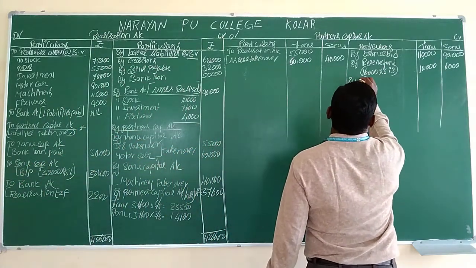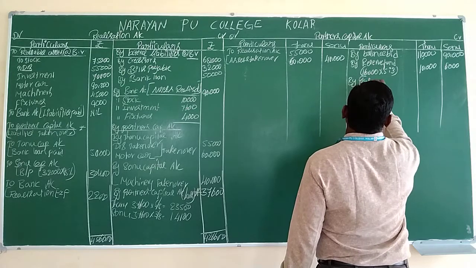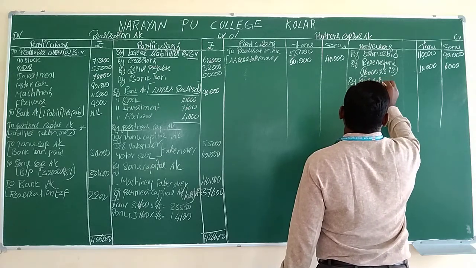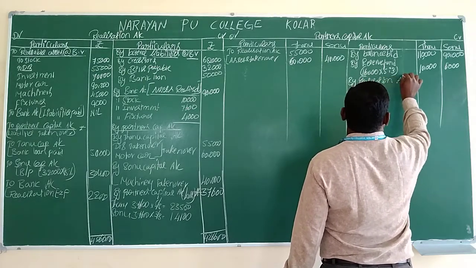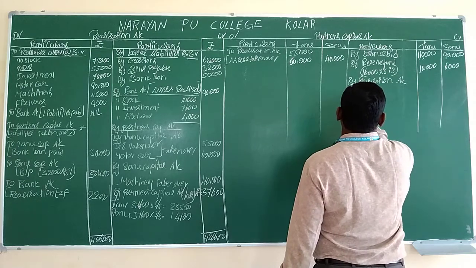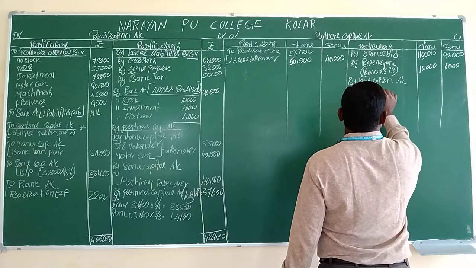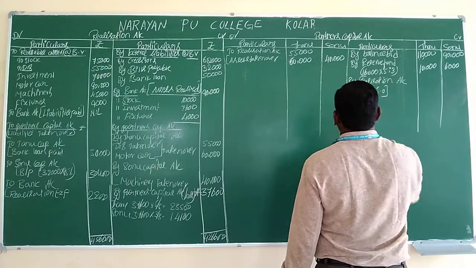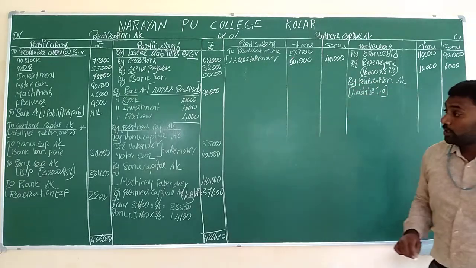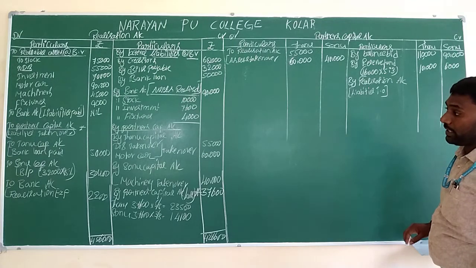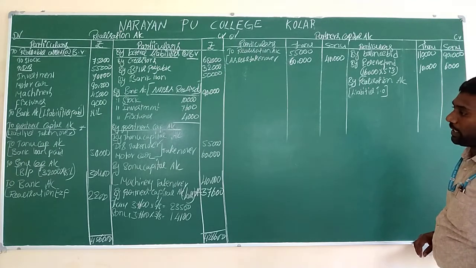So we will write by realization account. In brackets we have to mention liabilities taken over. Tanu has taken over some liability and Sonu has taken over one liability.